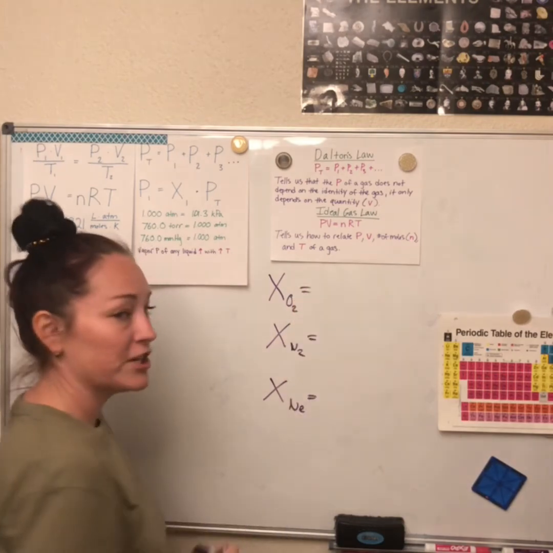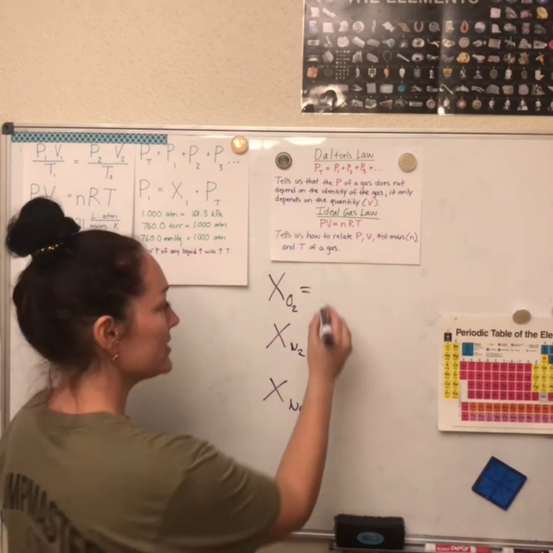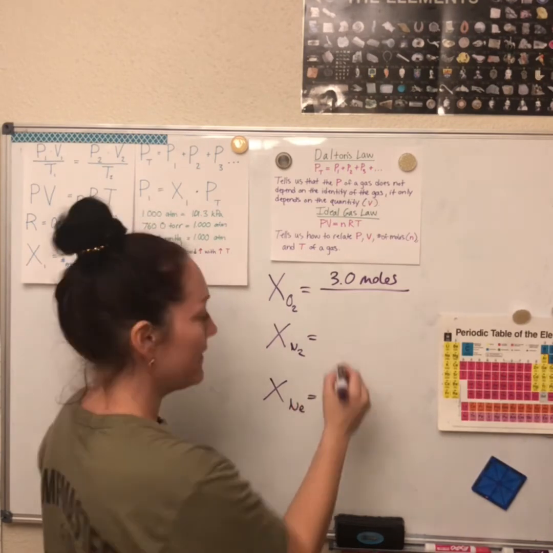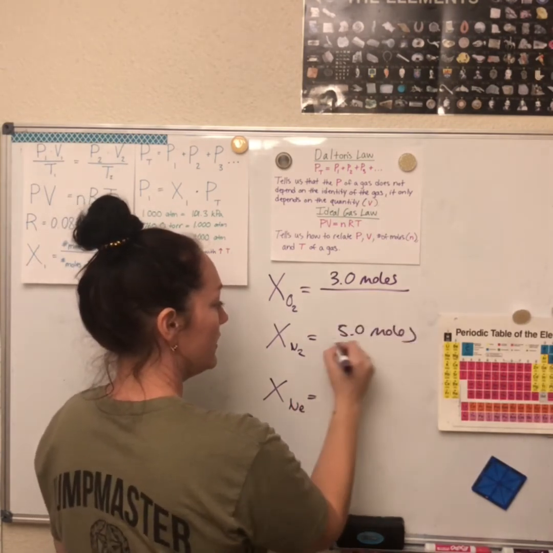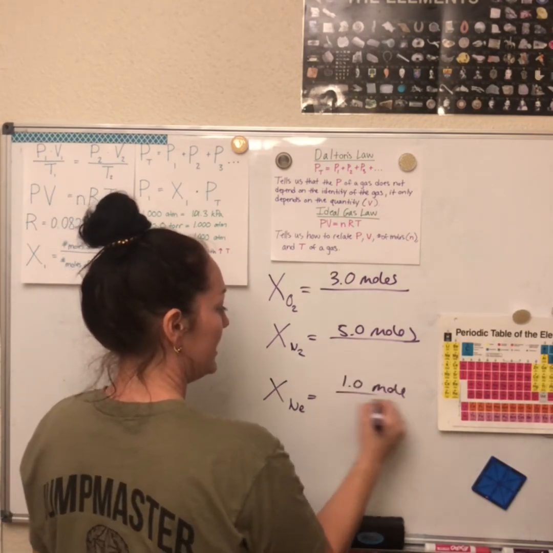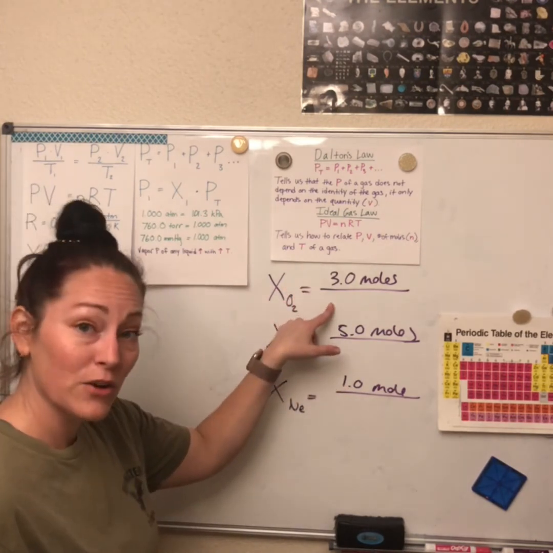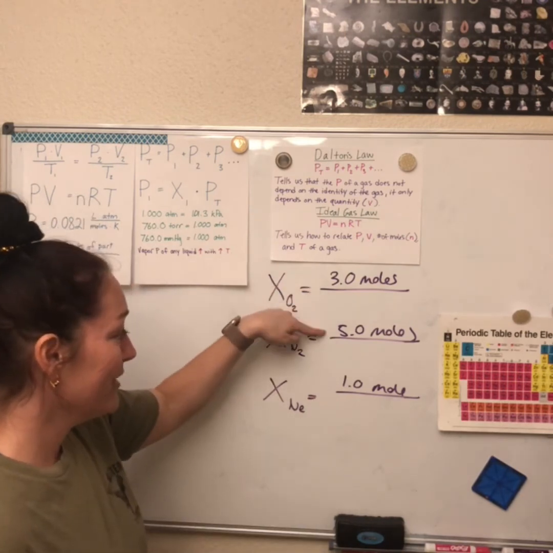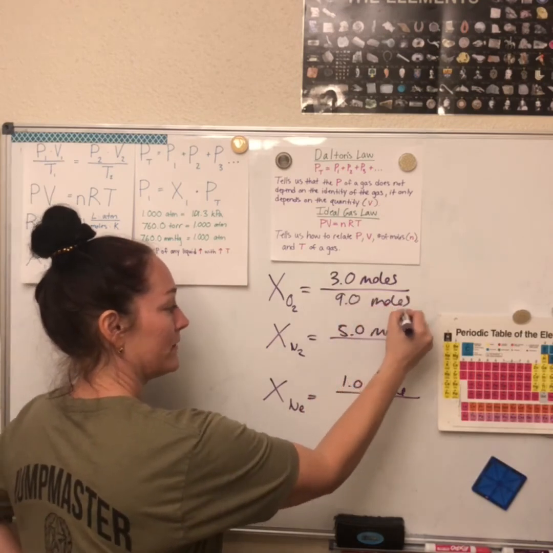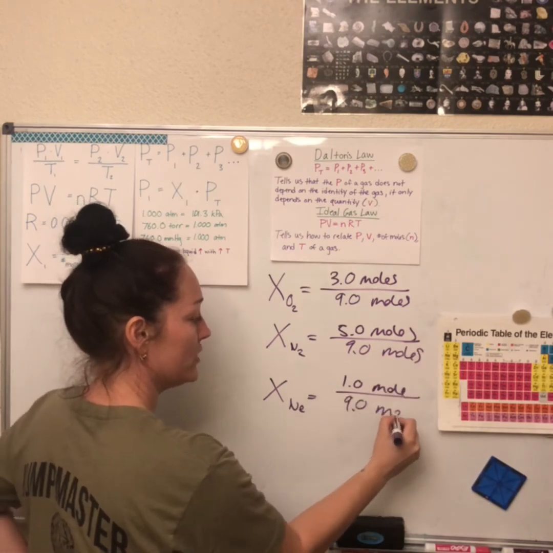So all this fraction is moles of the part, which is oxygen, over moles of the whole. So they gave us 3.0 moles of oxygen. They said 5 moles of nitrogen and 1 mole of neon, okay? So they gave us those numbers, those are the parts. Now, all we have to do is find the total. We can do that by just adding 3 and 5 and 1 gives us 9. So we have 9.0 moles, okay? It's just a fraction. It's the total, so it goes on the bottom of each of these, okay?